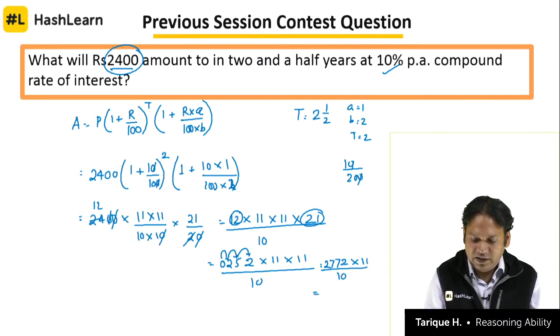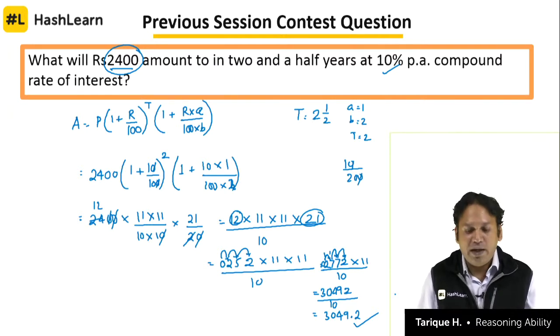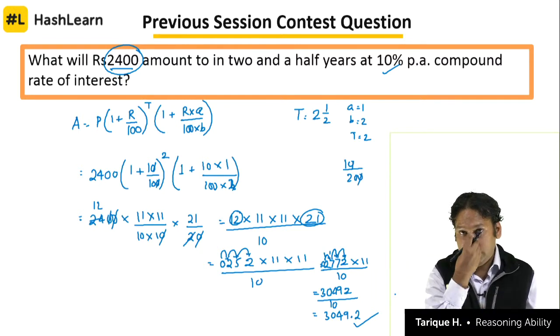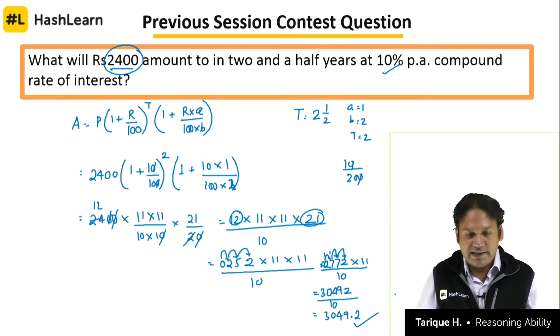Again multiplying with 11 is very easy. So first 2, 7 plus 2, 9, 7 plus 7, 14, carry is 1, and 2 plus 8 is 10, carry is 1, 0 plus 3 is 3, 30492 by 10. So final answer is 3049.2. What will 2400 amount to in 2.5 years at 10% per annum compound rate of interest? Interest compounded annually. So using the formula and using the shortcut techniques of calculation, how did I solve and get the answer? Please observe that. Use the same method while solving questions if you get in the examination.